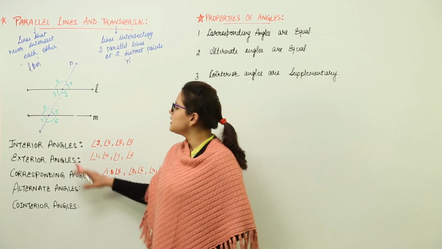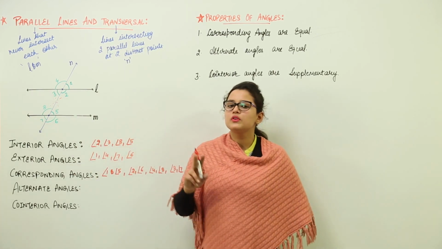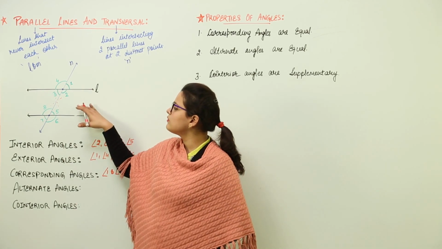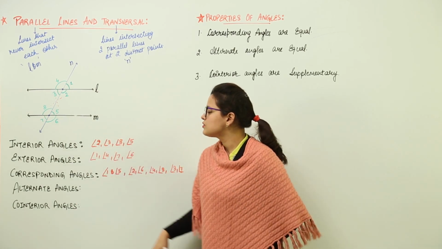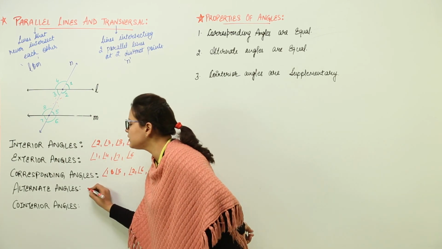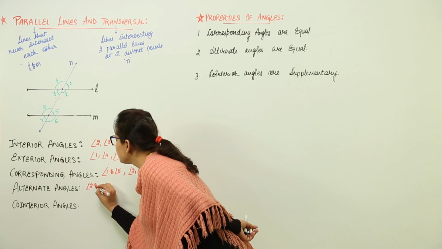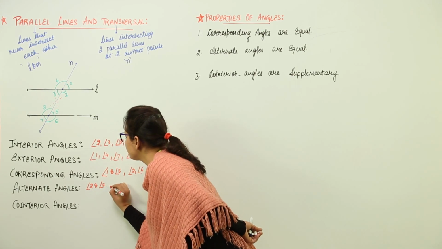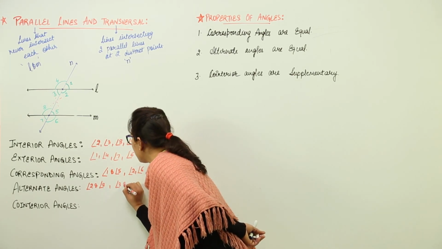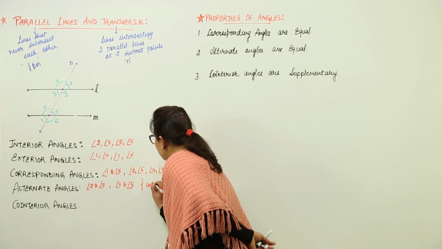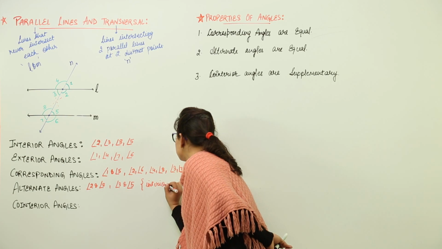So, that means here we have two categories of the alternate angles, the interior and the exterior. First of all, we will write the alternate interior angles. The interior ones would be in the pair angle 2 and angle 8, then angle 3 and angle 5. Now, these are forming alternate interior angles.